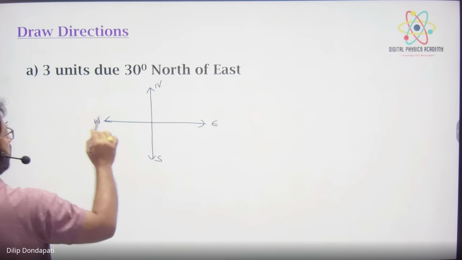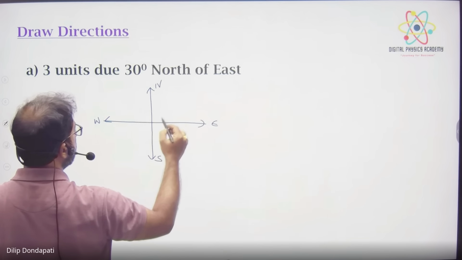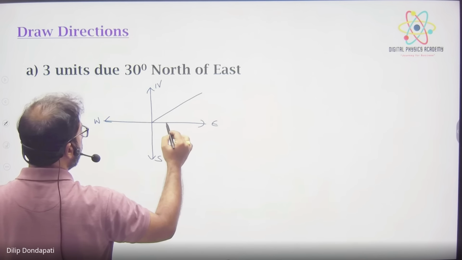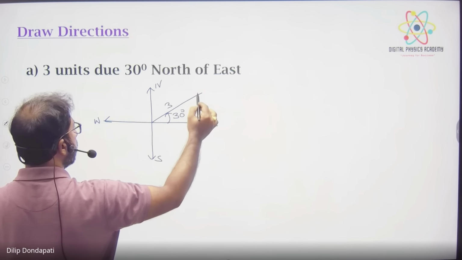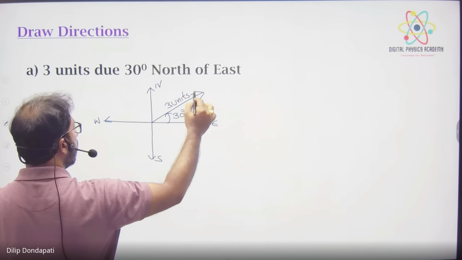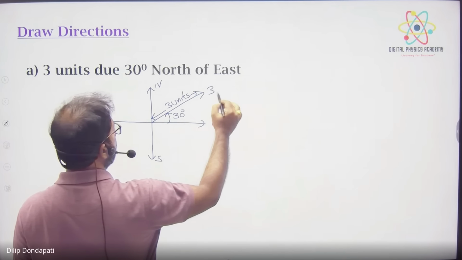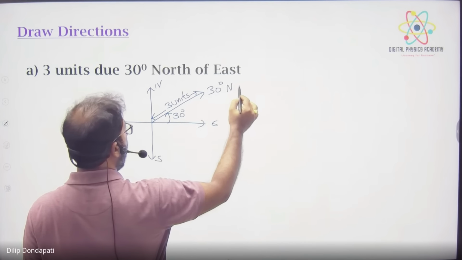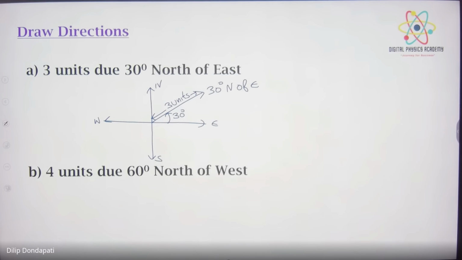So 3 units means a 3 centimeter line at 30 degrees north of east. So this is 30 degrees, this is 3 units. Okay. Draw it.